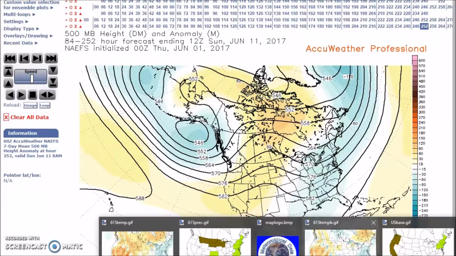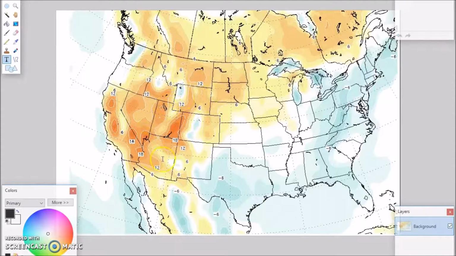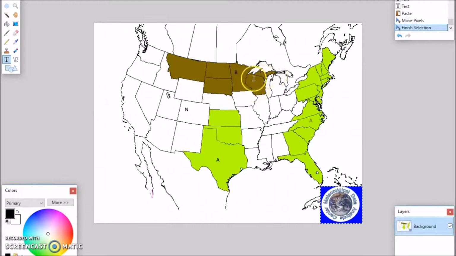During this forecast period, I am forecasting above normal temperatures here, about 6 to 12 degrees above normal. Below normal temperatures are forecast for this region here, about 4 to 6 degrees below normal. For precipitation, below normal precipitation is forecast for the Northern Rockies into the upper Great Lakes. Above normal precipitation is forecast for the Southern Plains, the Southeast, the Mid-Atlantic, and the Northeast.